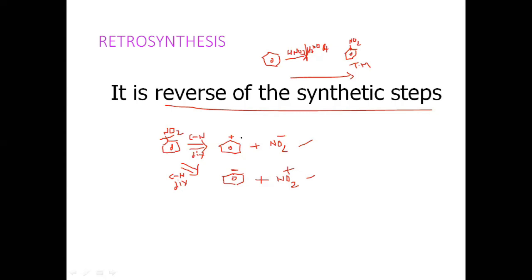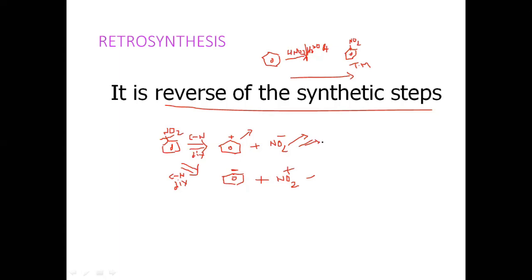Can we get any suitable starting material for this, or for this? Can we use any starting material wherein this NO2 minus can be formed during the reaction, or a benzene cation? There are two ways, but only one fragmentation pattern is valid.